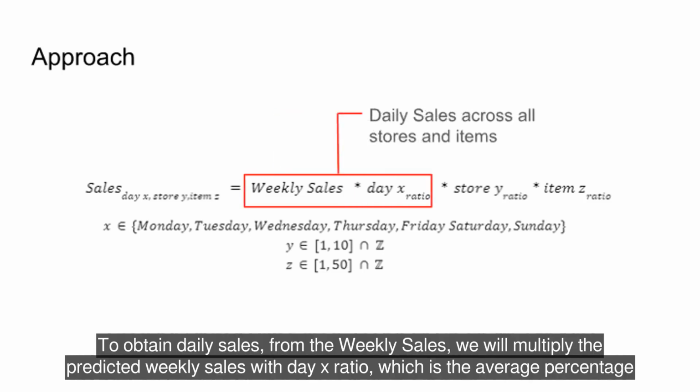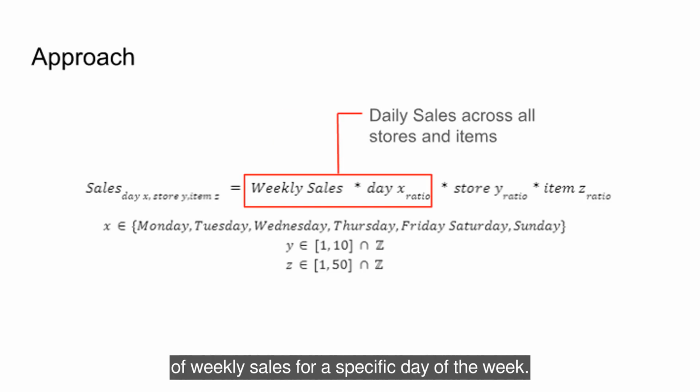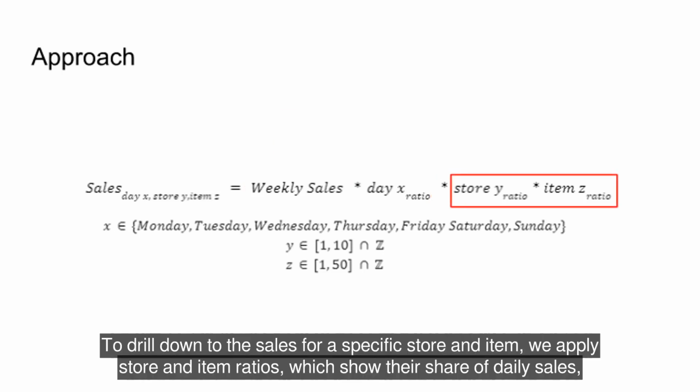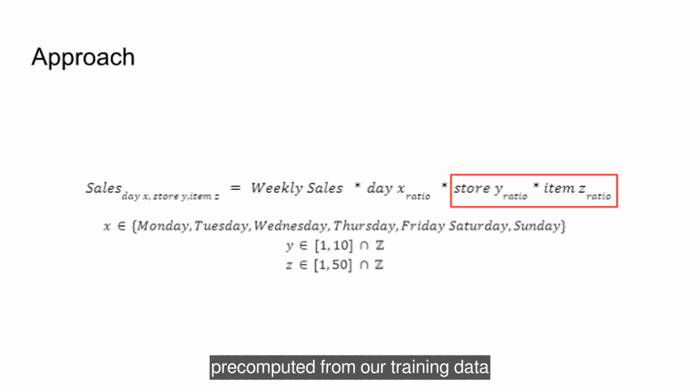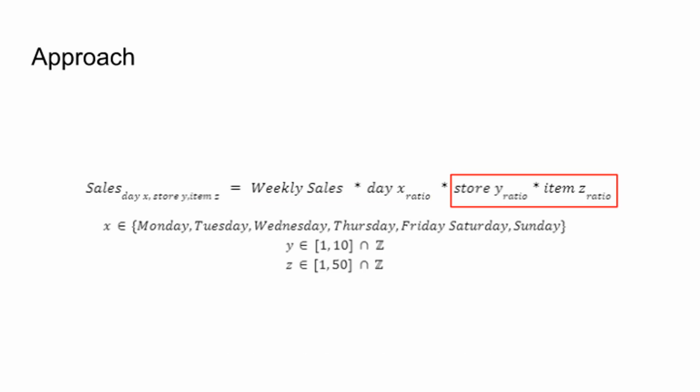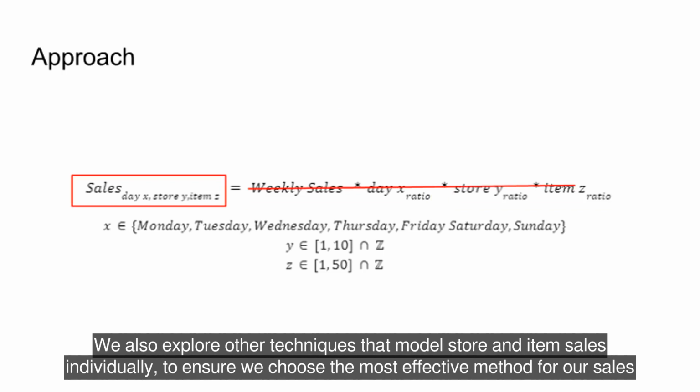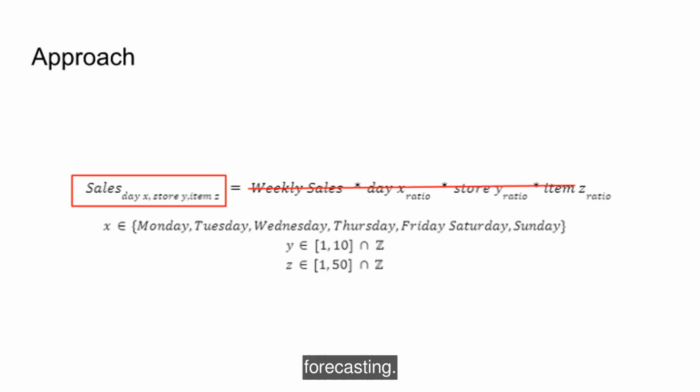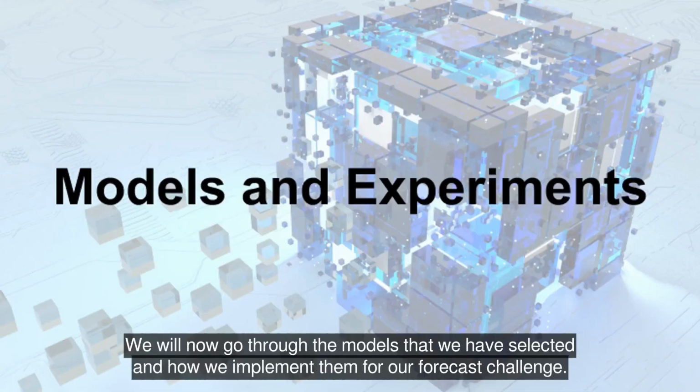To obtain daily sales from the weekly sales, we will multiply the predicted weekly sales with day X ratio, which is the average percentage of weekly sales for a specific day of the week. To drill down to the sales for a specific store and item, we apply store and item ratios, which show their share of daily sales, pre-computed from our training data. We also explore other techniques that model store and item sales individually to ensure we choose the most effective method for our sales forecasting. We will now go through the models that we have selected and how we implement them